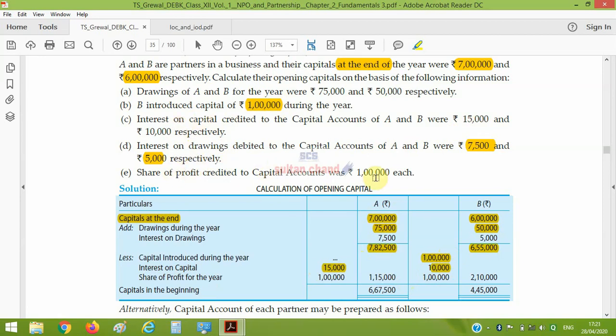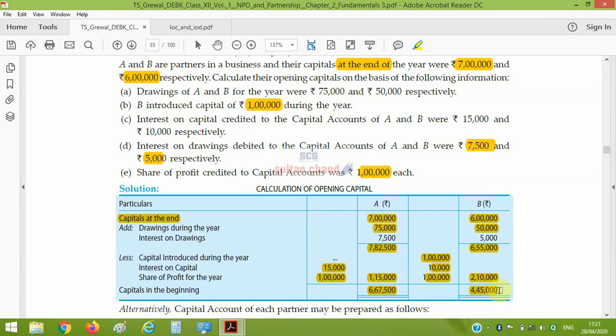Then share of profit given to the partner, each partner 1 lakh. So 1 lakh and 1 lakh. These values will be subtracted from the above total, and we will get the opening balance of capital of the partners.